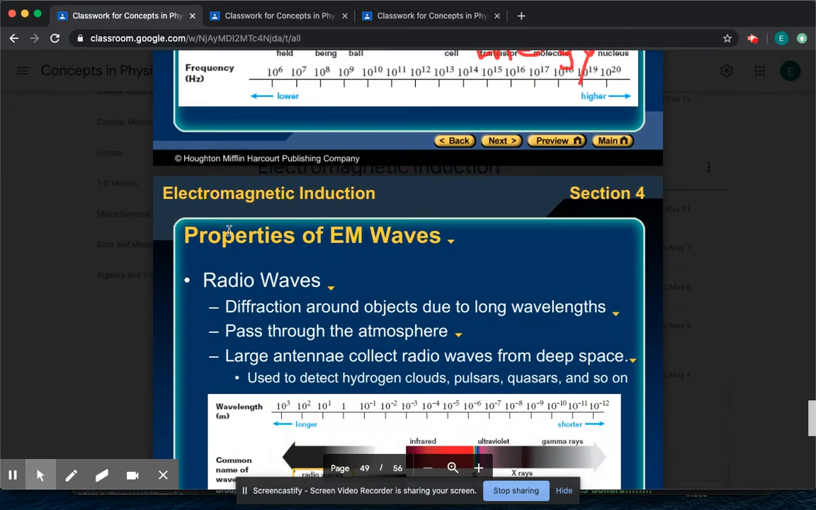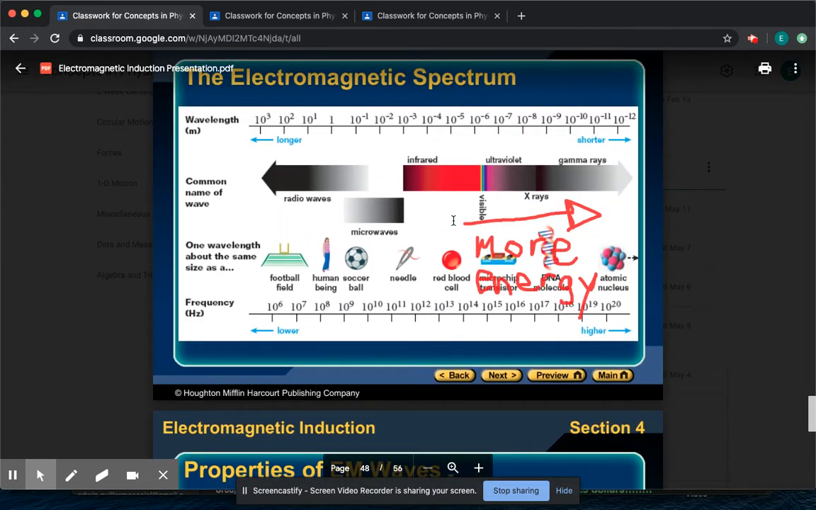Okay, so now we're going to go through specifically the different types of waves. Remember, more energy to the right, less energy to the left. So in order of increasing energy, radio is the weakest, then you have micro, then you have infrared, then you have visible. Visible, as the name implies, is what we can see. Then you have ultraviolet. This is what you wear sunglasses to protect your eyes from.